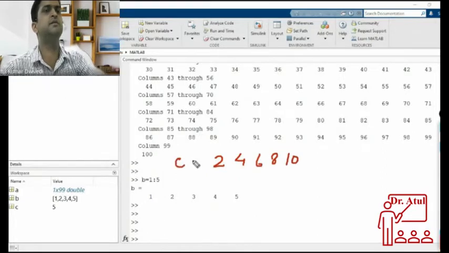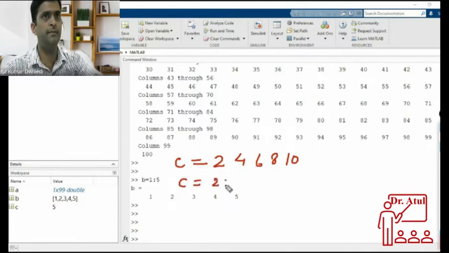Suppose I want to store numbers 2, 4, 6, 8, 10 into the variable C. Then how should I write? If I write C equal to 2:10, then what will happen? It will store the numbers 2, 3, 4, all the numbers starting from 2 up to 10. But what I want, I don't want 3. I don't want 5.